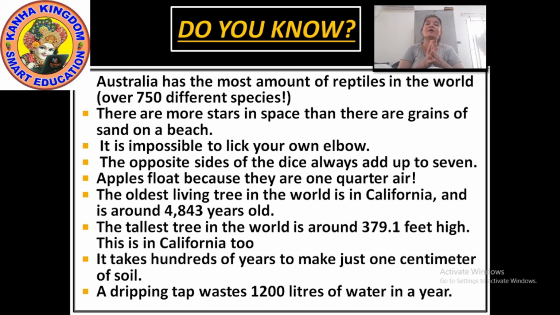Now while discussing the soil, I had told you that it takes hundreds of years to make just 1 centimeter of soil. And the last is the dripping tap. Dripping tap means the tap which is leaking drops of water. The dripping tap wastes 1200 liters of water a year. So these are some of the facts which you should know.